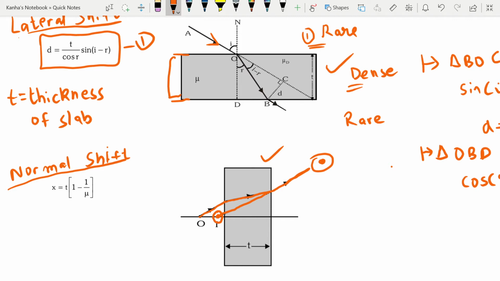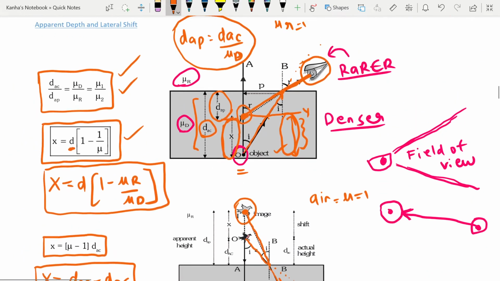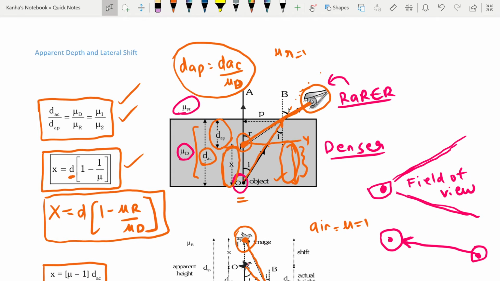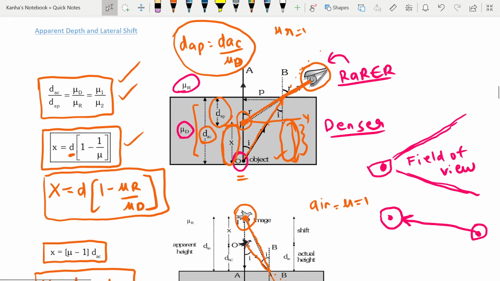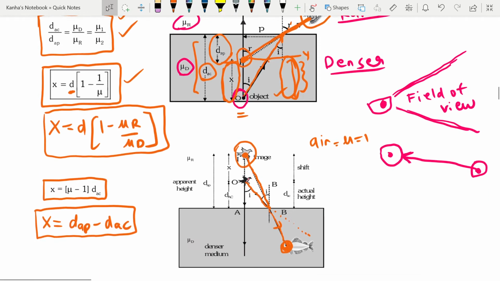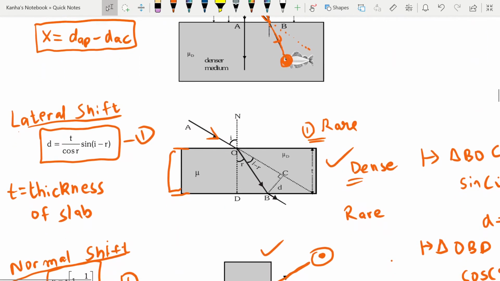For this you have another equation which is similar to the ones that we've been reading before. This displacement is nothing but t into (1 minus 1 by mu), where t is the thickness again, and x is the distance between these two. This is similar to what we've been reading for the apparent depth case. So nothing much changes here. You just need to make sure that you know these equations.